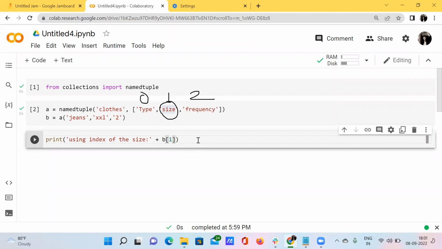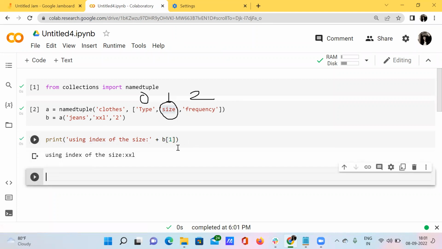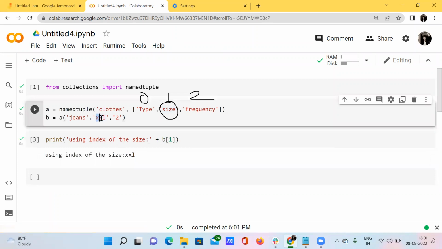What happens if I press shift enter? See here, using index of the size, right? I got the size double XL. Why? Because I have already entered the size of my cloth as double XL.